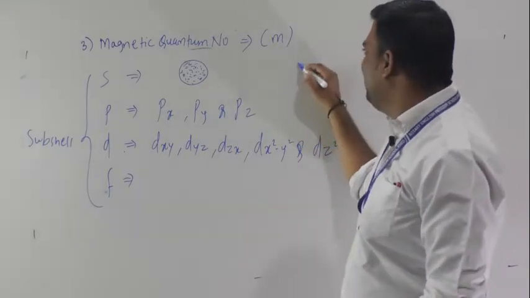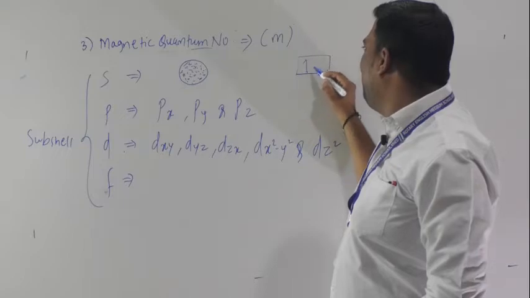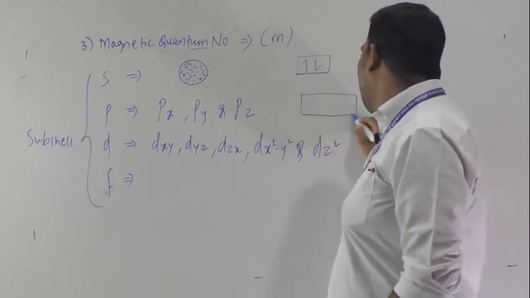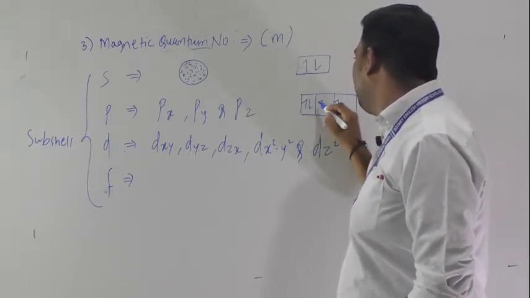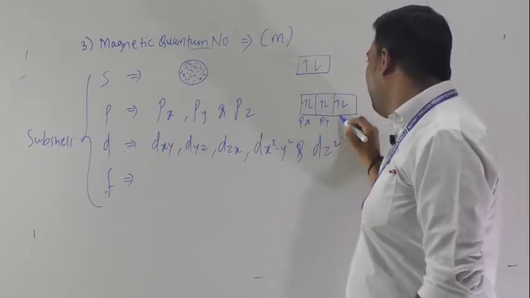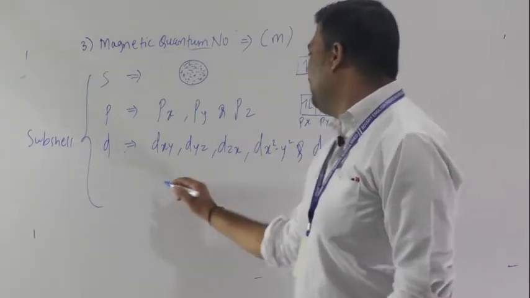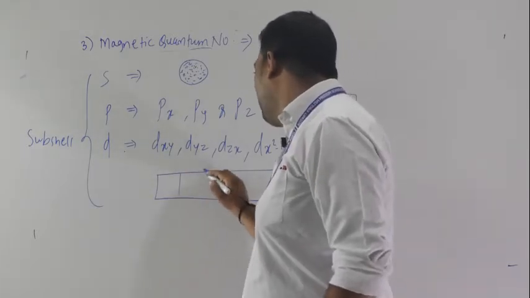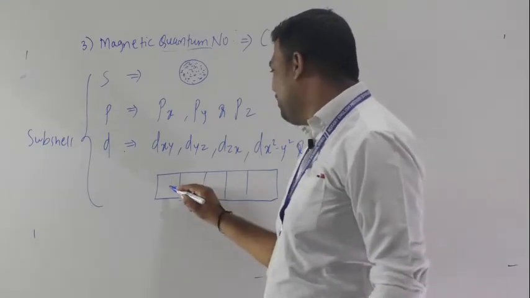Here we have to represent spin up and spin down, which we are going to discuss also. For Px, Py and Pz, or the 5 D orbitals, each orbital holds 2 electrons with opposite spin.